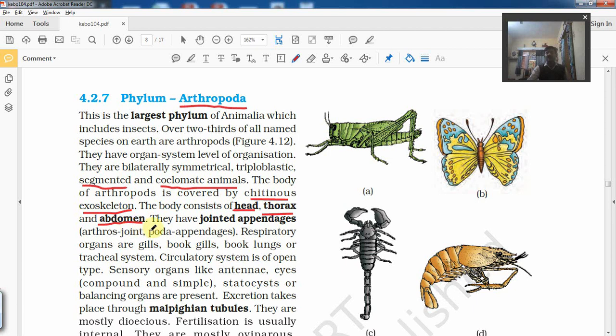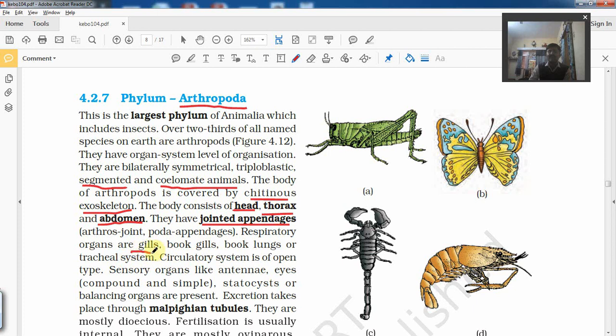At the joint of chitinous plates, please remember there is presence of pores which help in respiration. These pores are called spiracles. So presence of jointed appendages is one of the very important features. So arthros means joint, poda means appendages or foot.